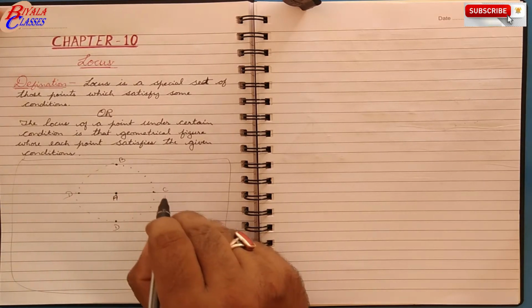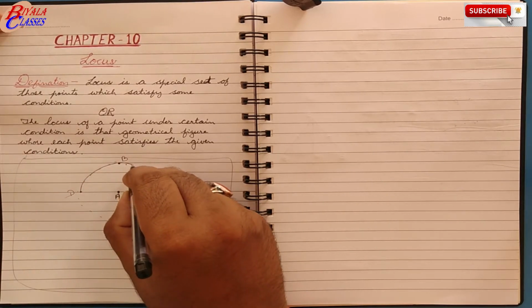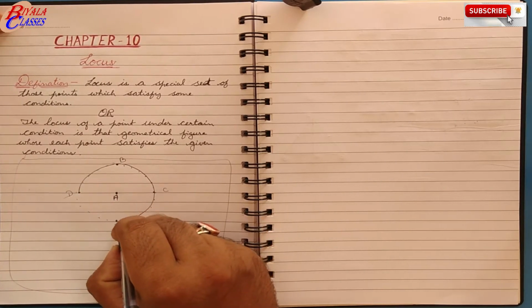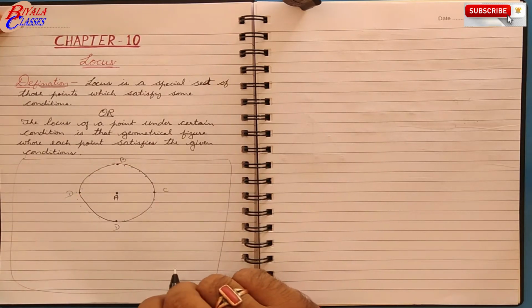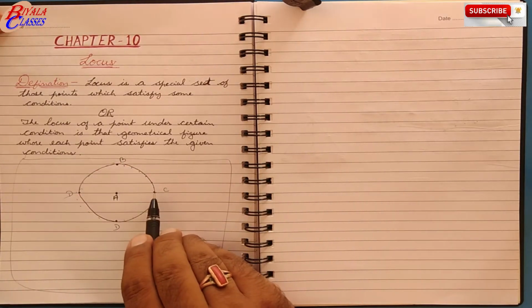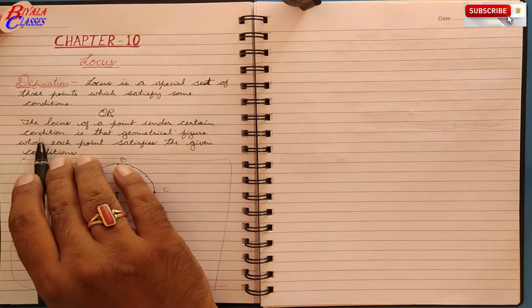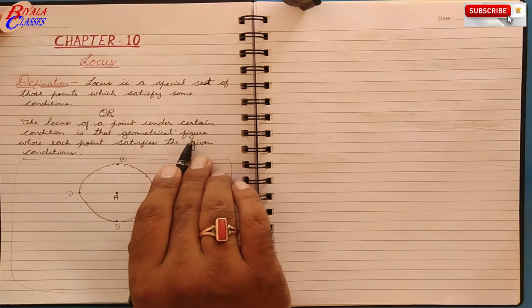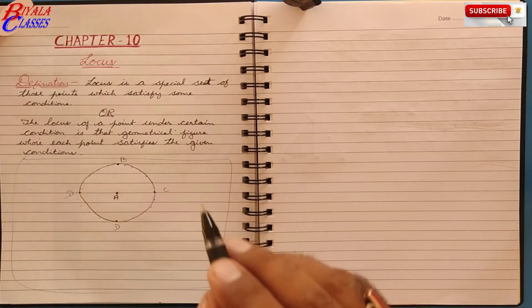Now if you combine all these points, you will see that you will get a circle. A circle will be formed. So this is a geometrical figure. So the locus of a point under certain condition is that geometrical figure whose each point satisfies the given condition.